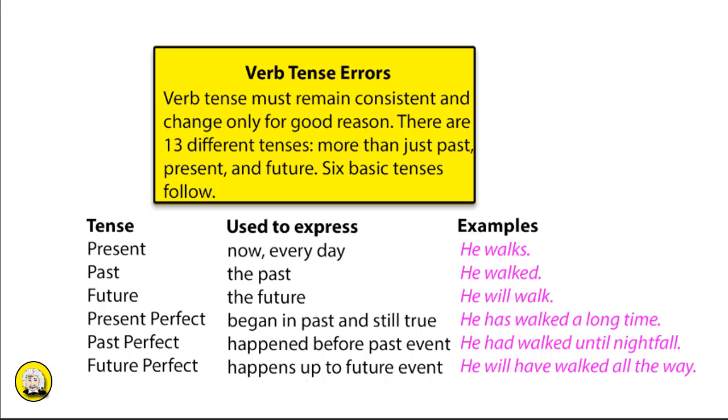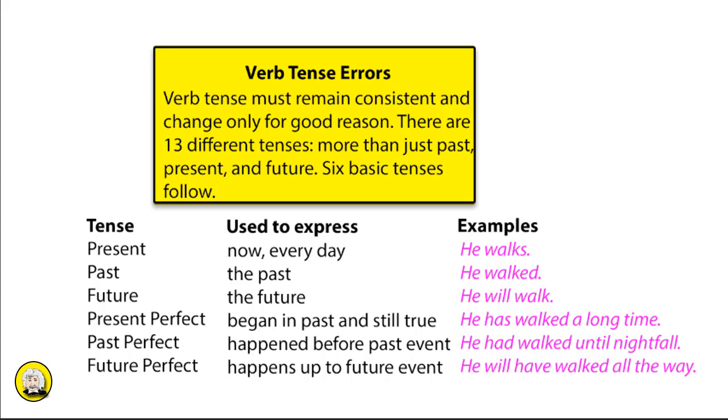Of course, the present, what's happening now, today, or every day. The past, the future. Examples are he walks, he walked, he will walk. 3 other common tenses are the present perfect, something that began in the past and is still going on today. He has walked a long time. So he started earlier and he's still walking at this particular moment.